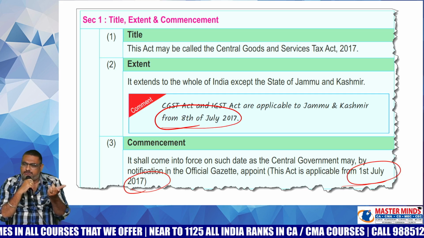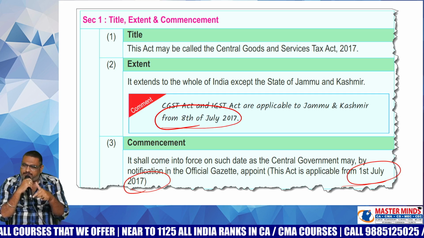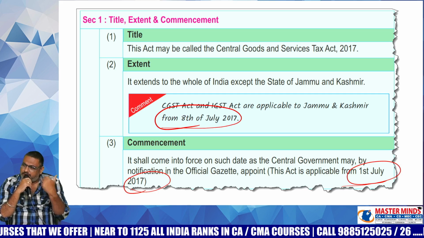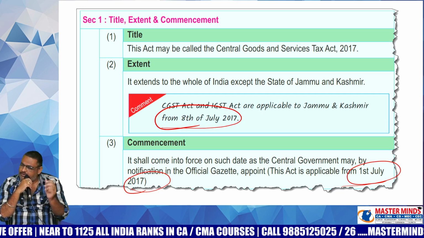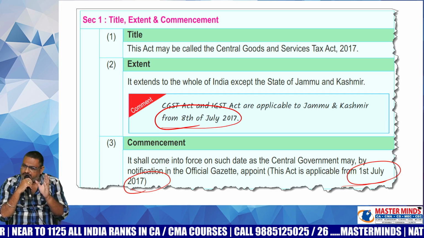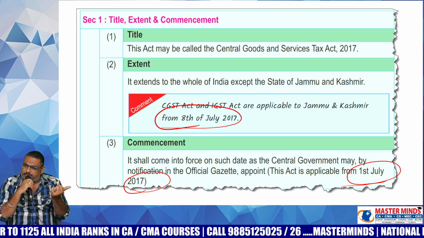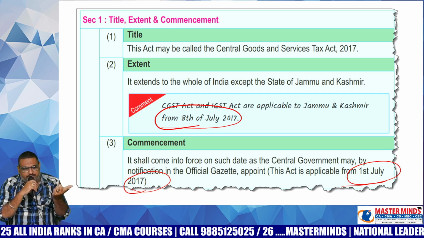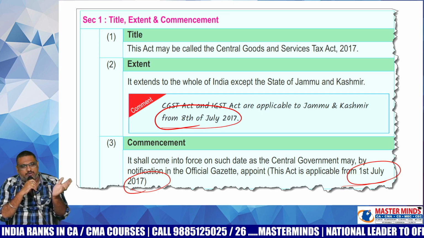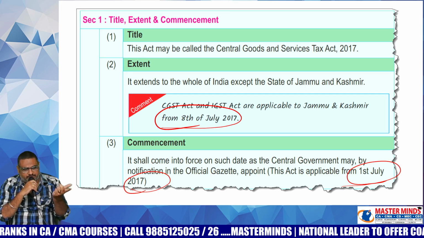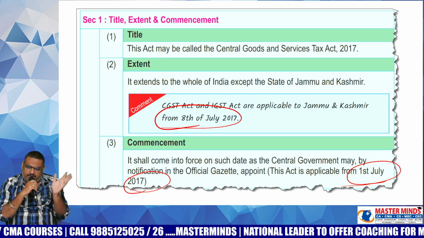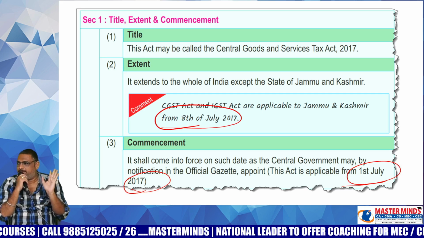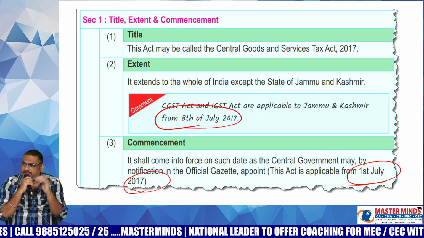By that special status, any act that is placed in the parliament will be simultaneously placed in the Jammu and Kashmir Assembly. If the Jammu and Kashmir Assembly gives its consent, the law is applicable to the whole of India, including Jammu and Kashmir. If it does not give its consent, the law is applicable to the whole of India except Jammu and Kashmir. Okay, that is a point we need to remember.